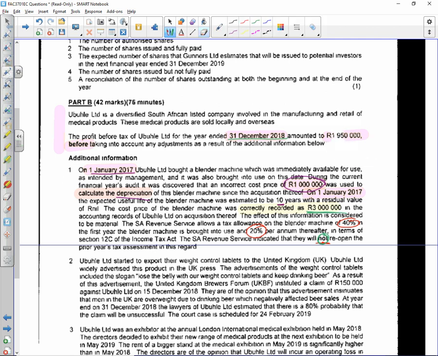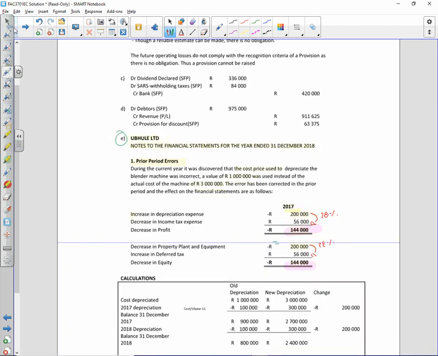So in terms of my tax base, for SARS purposes, 3 million would have been for 2017. They would have given me a 40% allowance for that year, which then amounts to, how much is that? 1.2. So my tax base is the 3 million minus 1.2. Putting that into my deferred tax calculation,